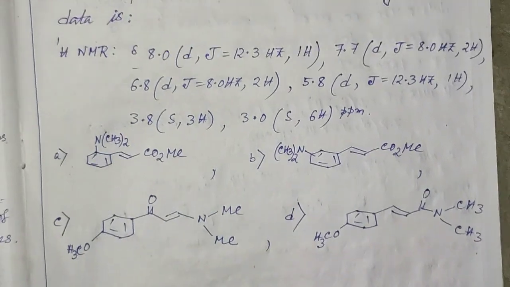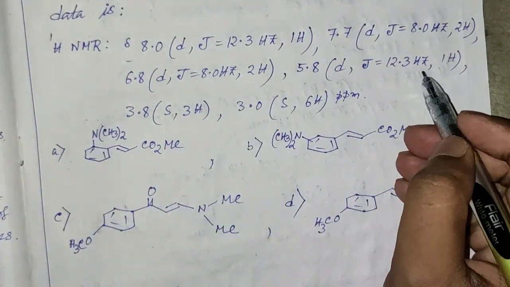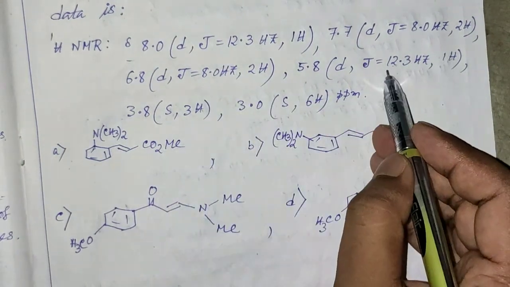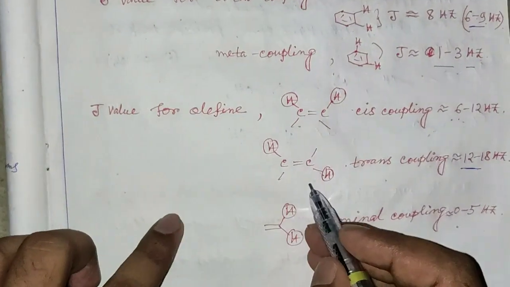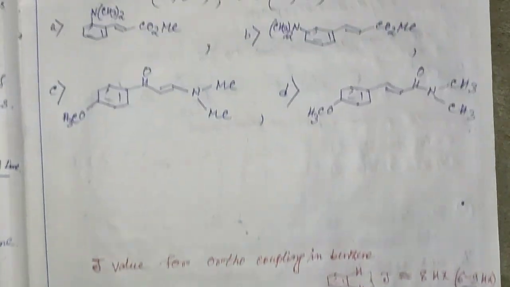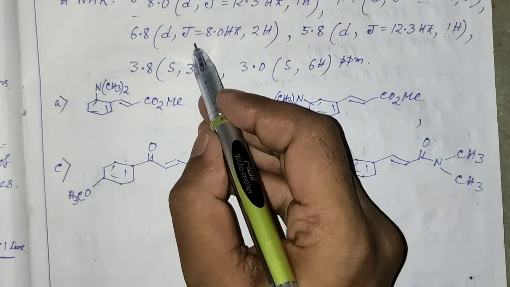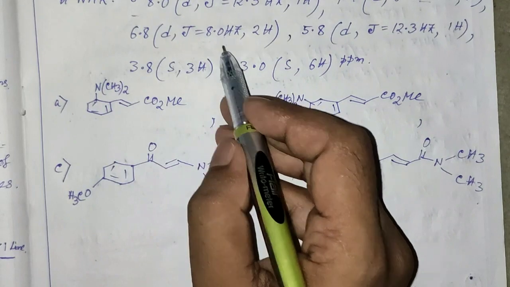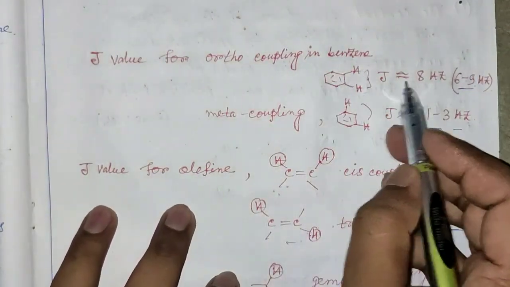Now from the given J value, we can say this J value corresponds to olefinic trans protons, since the value of olefinic trans coupling constant is within 12 to 18 region. And this J value, which is 8.0 Hz, and this is 8.0 Hz, corresponds to ortho coupling for benzene ring.